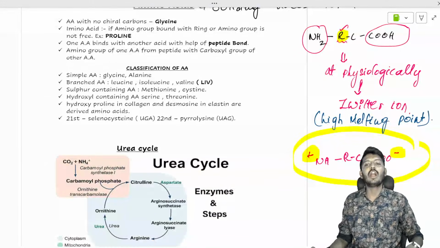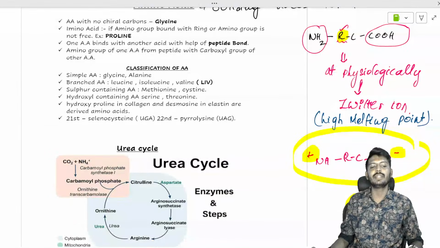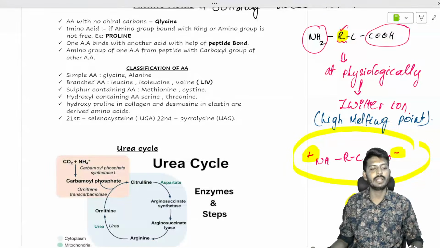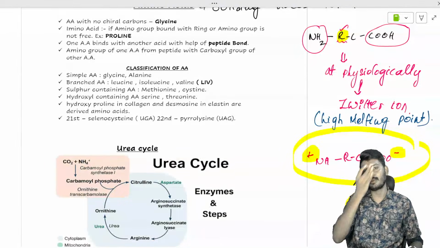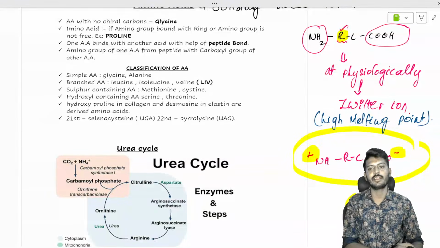Because physiologically they remain as Zwitter ions. They remain as what? Zwitter ions. कोई ये मत बोल देना, ठीक है? Twitter ion, ठीक है? एग्जामिनर दे भी देगा, तुम्हारे साथ मजाक उड़ाने के लिए दे भी देगा, ठीक है? तो उसका मतलब ये नहीं कि तुम जाके फंस जाओगे. So most of the amino acids will remain as a Zwitter ion.